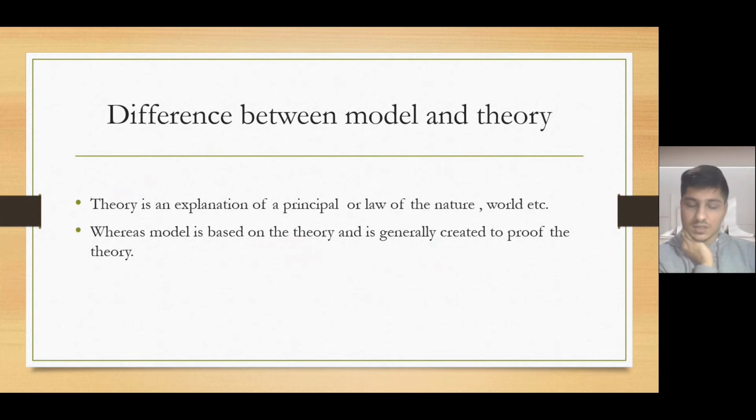A theory is an explanation of a principle or a law of nature. It could be scientific facts or any other facts. Theories are generally the way you explain all these laws and principles, whereas models are the proofs for these theories. They are based on these theories.